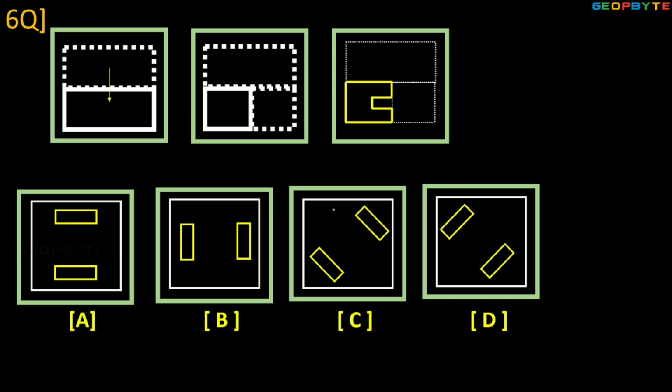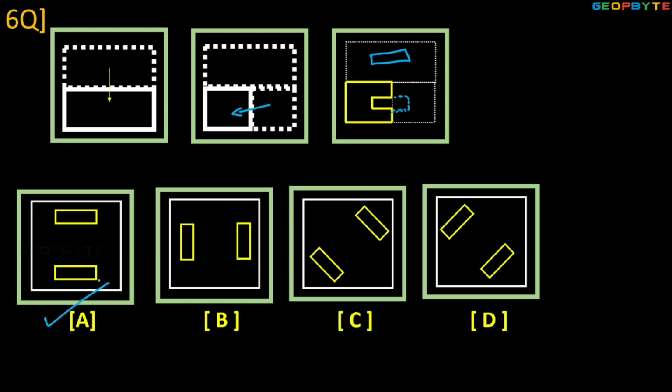Next, question number 6. Top to bottom folded, right to left folded, there is a punch. Once it is open, observe clearly, children, it looks like this. Next, bottom to top open, the rectangle looks like this. So which option is possible?